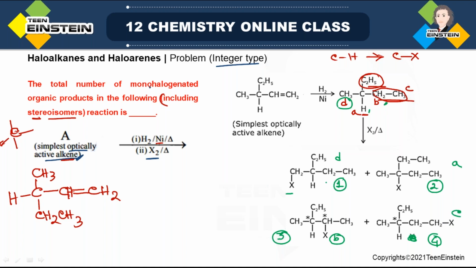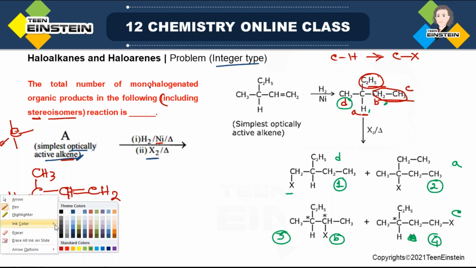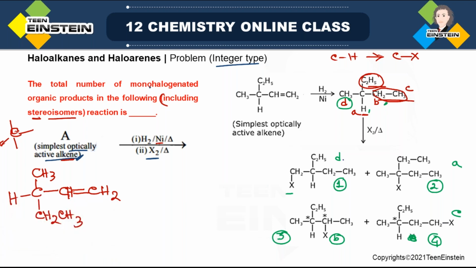Okay. Now here, including stereoisomers, how many different halogenated products will be formed, that we have to see. In the first structure, is it chiral or not? That you have to check. Now, is there any chiral center? No, there is no chiral center. Because if you consider this carbon here, two same groups are present. So this cannot be a chiral center. The second molecule also, there is no chiral center.